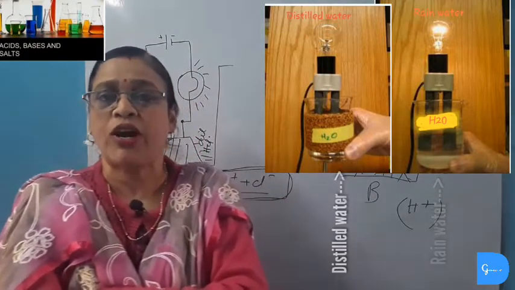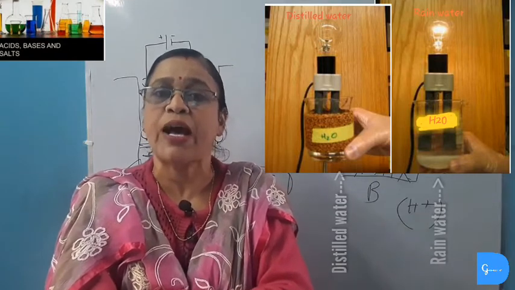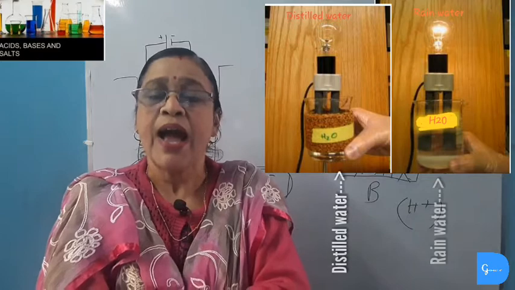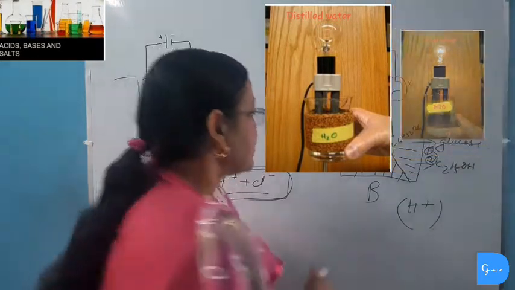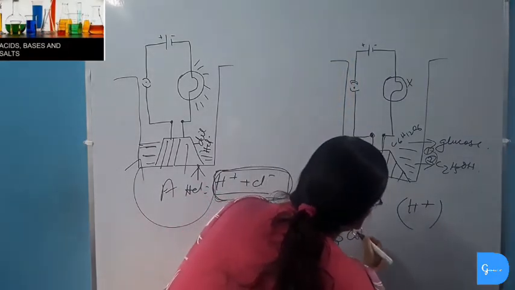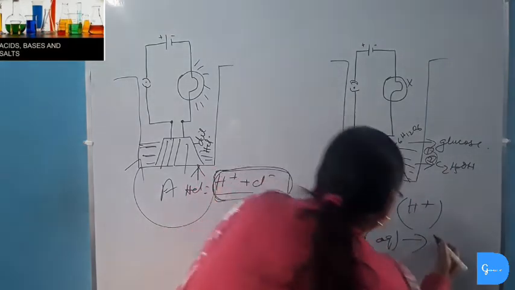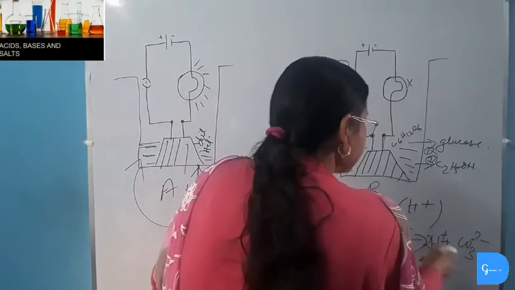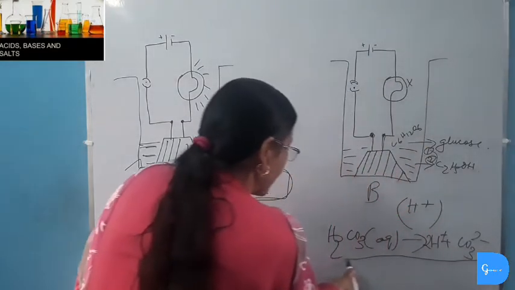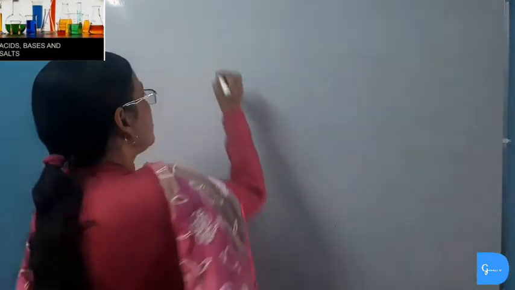But in case of rainwater, when rain falls on earth, it combines with various gases in the atmosphere like carbon dioxide gas, sulfur dioxide gas, and it forms acids like carbonic acid, sulfuric acid, etc. And thus carbonic acid, when taken, dissociates to give hydrogen ion plus carbonate ion. As hydrogen ions are present in carbonic acid or sulfuric acid, rainwater can conduct electricity.